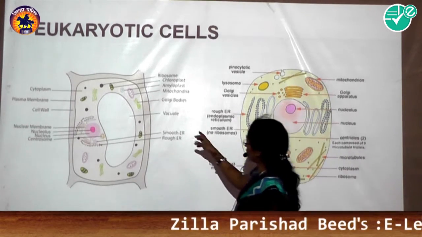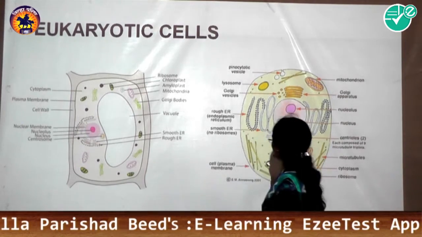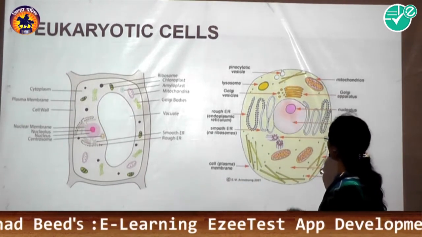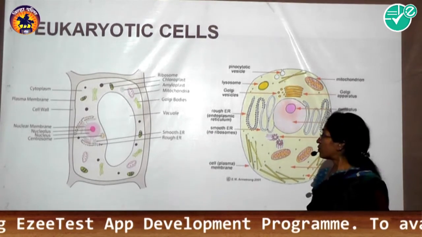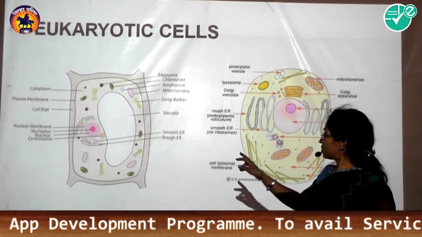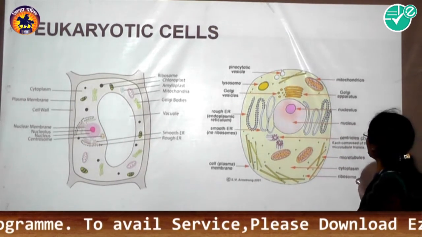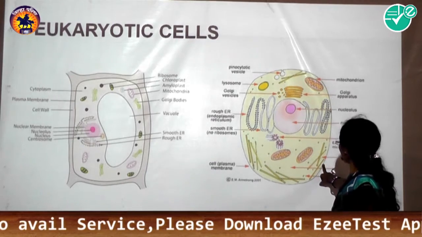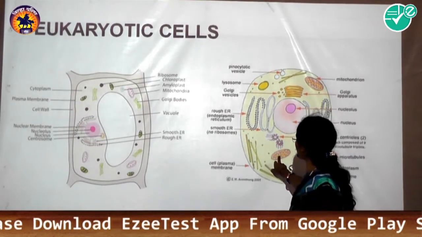The other cell organelles are present in both the plant cell as well as the animal cell. Generally, the structure of a typical cell, whether plant or animal, consists of a cell membrane, cytoplasm and cell organelles.